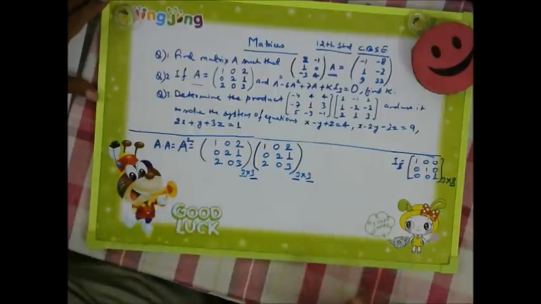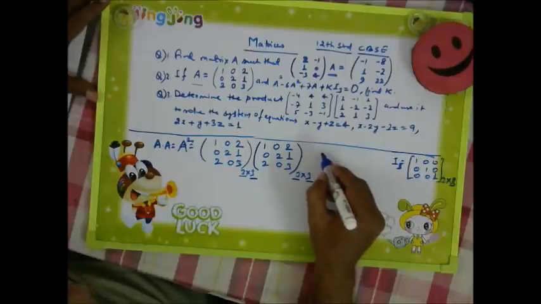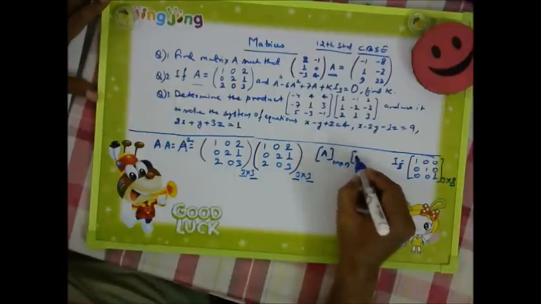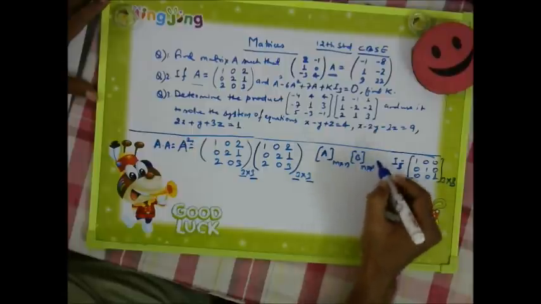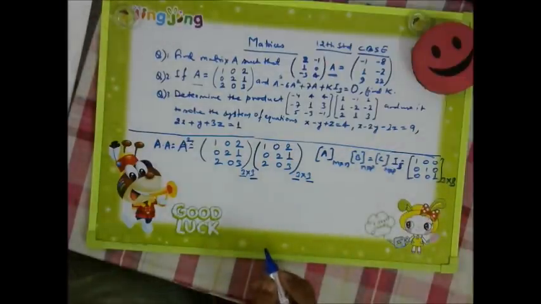So suppose A matrix is M into N, and another matrix B is N into P, then we will get the resultant matrix as M into P. So this is the rule.